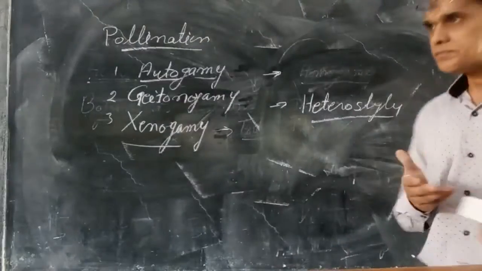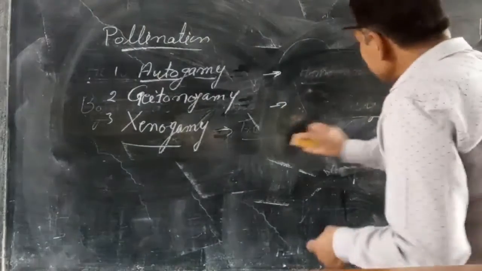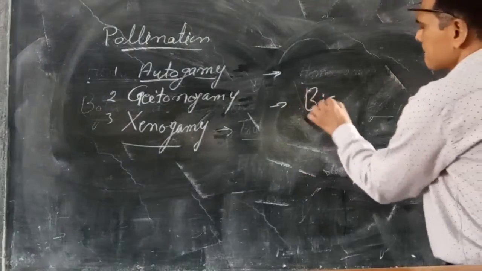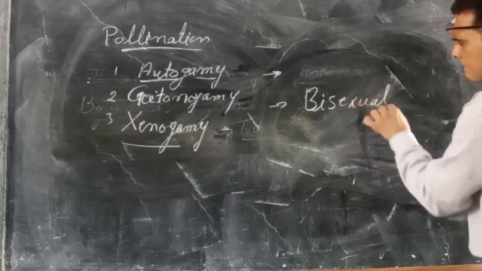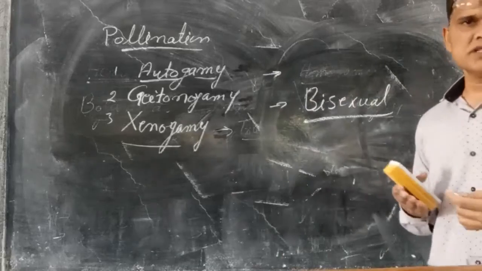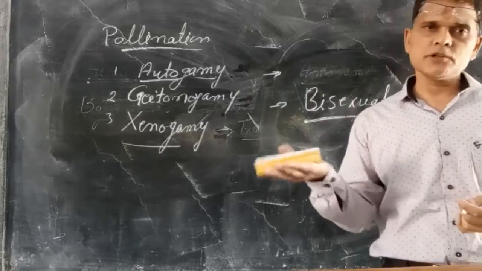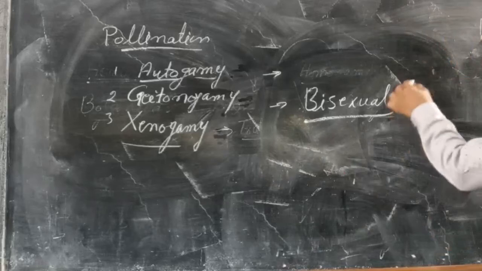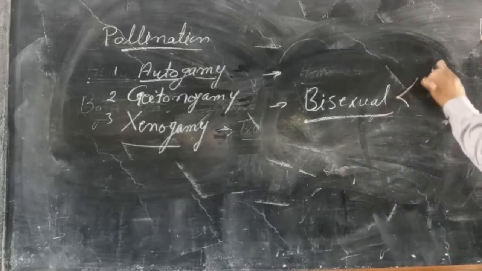Sometimes a bisexual flower is also an adaptation for self-pollination. A bisexual flower is an adaptation for self-pollination, but in a bisexual flower it always requires homogamy.